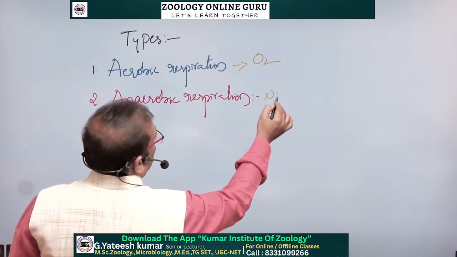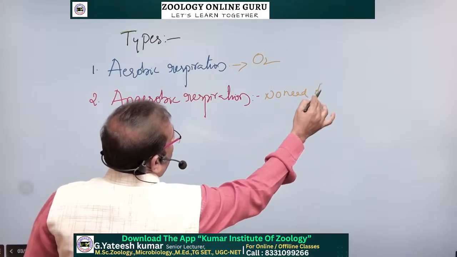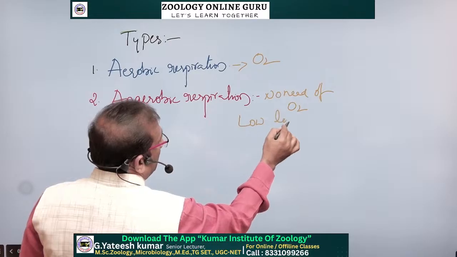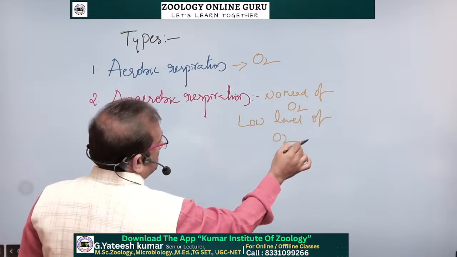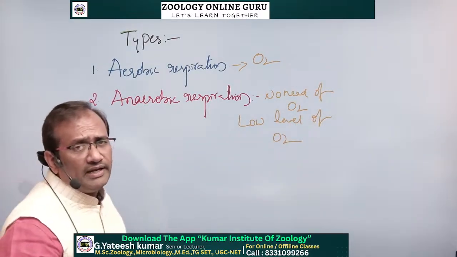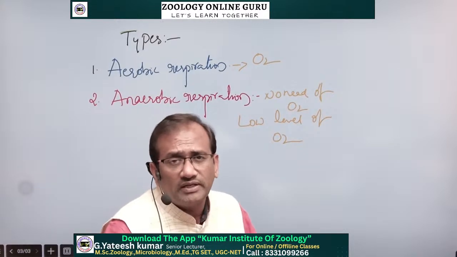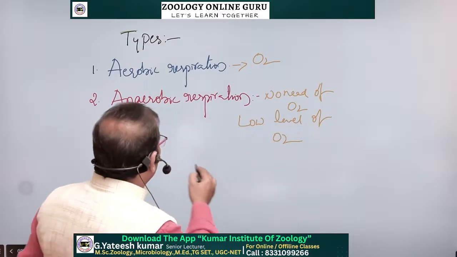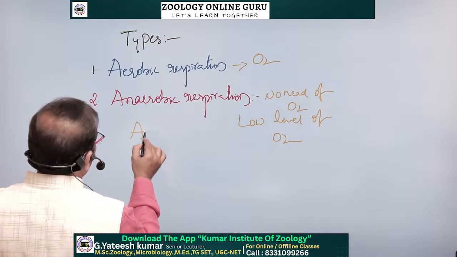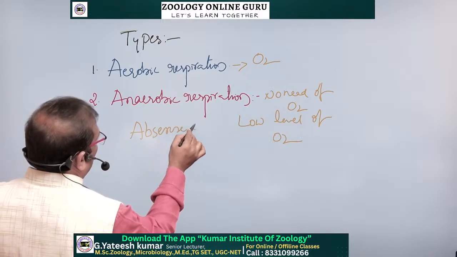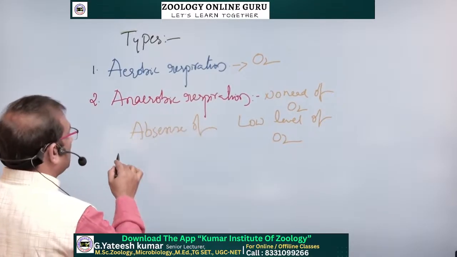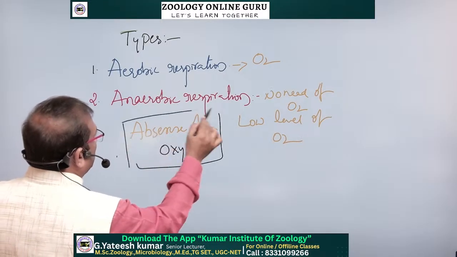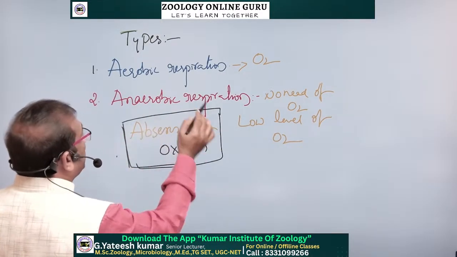Anaerobic, here there is no need of oxygen or a very low level of oxygen. Because there is no need of oxygen, but there is a respiration. So the respiration which takes place in the absence of oxygen, if respiration takes place in the absence of oxygen, this is known as anaerobic respiration.